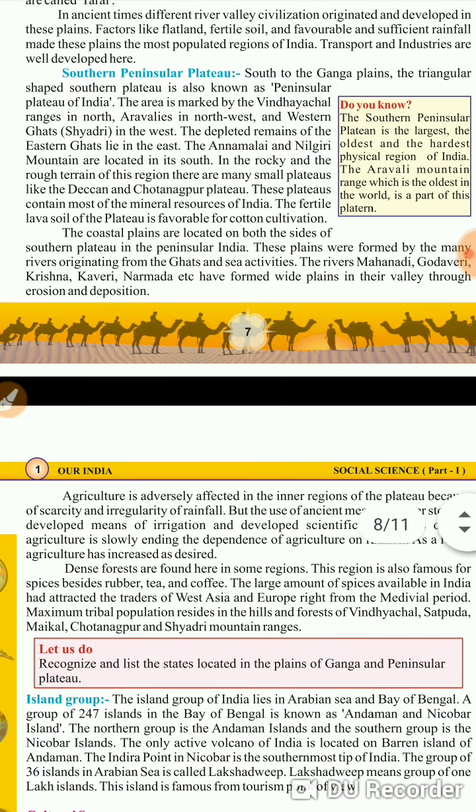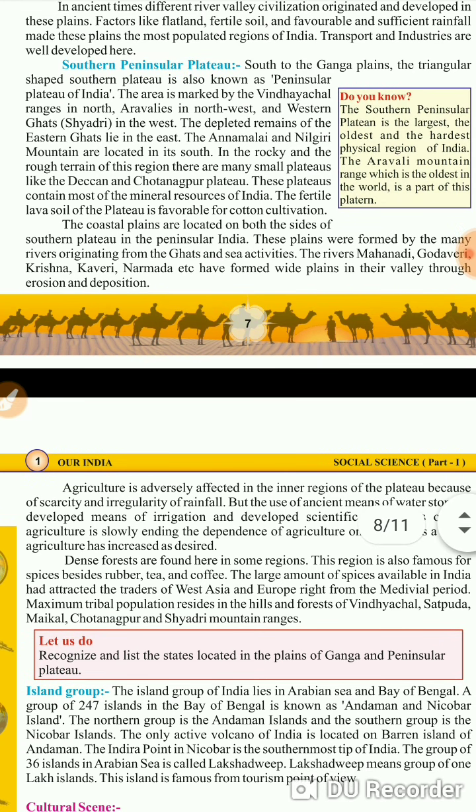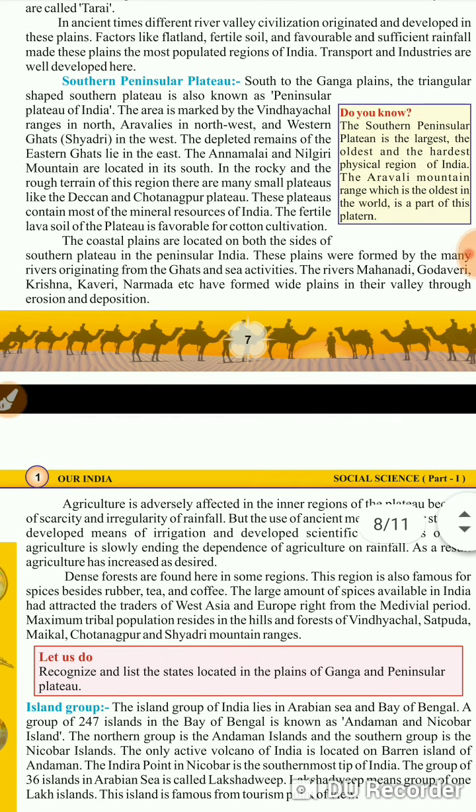So, if we are talking about a peninsula, what is the actual meaning of peninsula? The land mass which is covered with water on three sides is known as a peninsula. Okay, that is the meaning of peninsula. So now what are we talking about? We are talking about the southern part, or the South Indian part, which is a little bit narrower at the bottom, and it is covered with water on three sides.